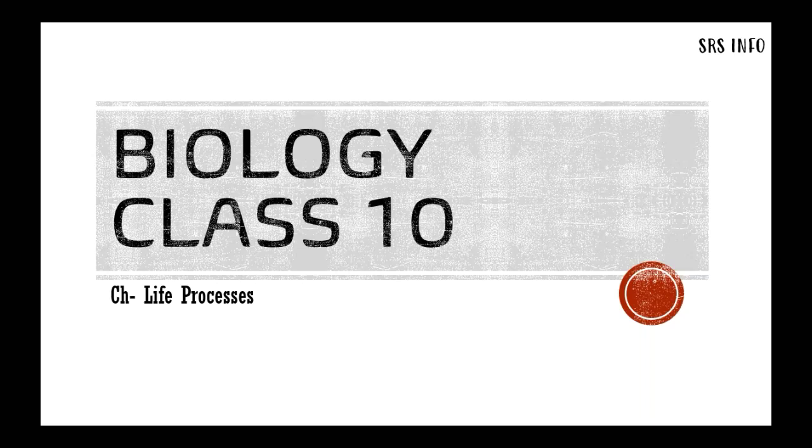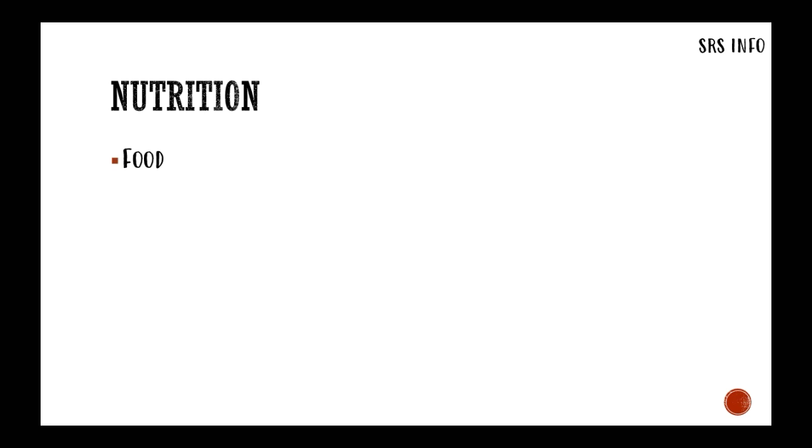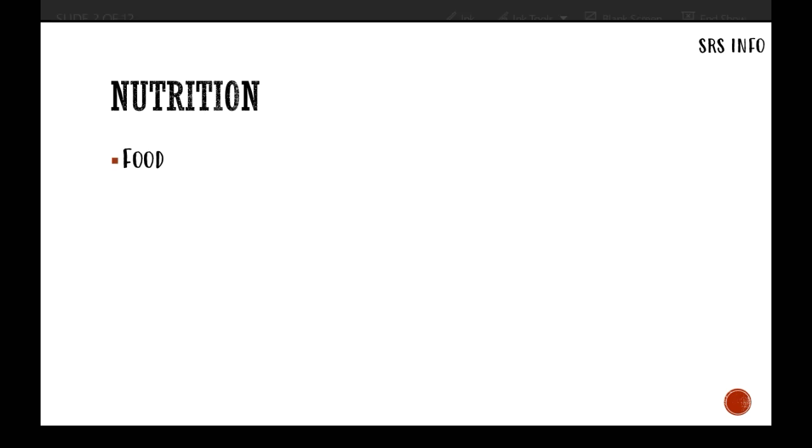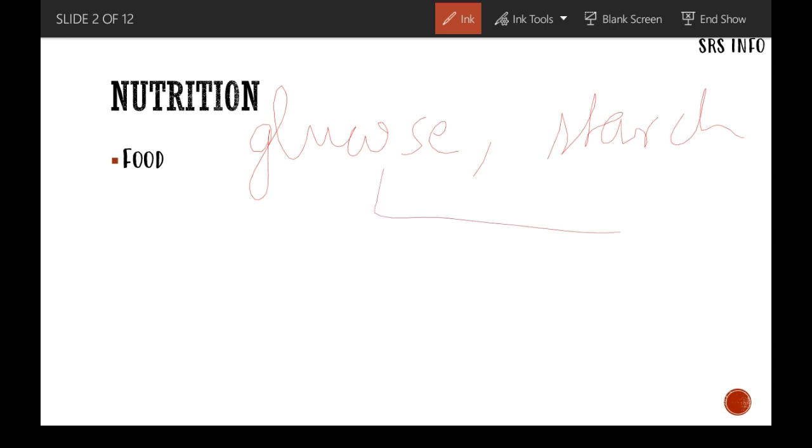Welcome to SRS Info. In this video, we will continue with the chapter Life Processes and study the new topic, Nutrition. Let us first see what is food. Food is an organic substance and the simplest food is glucose, and if you see a more complex food, that is starch. And if you take both together and give it a general name or a common name, it would be carbohydrate.